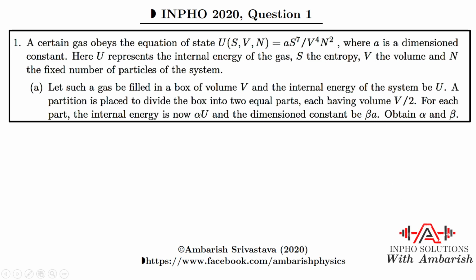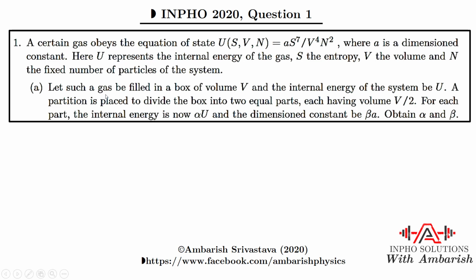So here's the question. It's a question on thermodynamics, but it's a non-conventional sort of gas. So what's given? A certain gas obeys the equation of state U as a function of entropy, volume and number of particles as A S to the power 7 upon V to the power 4 N squared, where A is a dimension constant. Here U represents the internal energy of the gas, S is the entropy, V is the volume, and N is the fixed number of particles of the system.